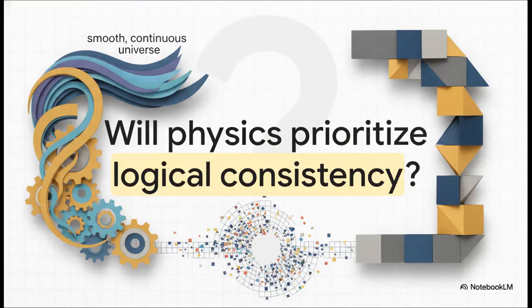Which leads us to our final thought today. Given this incredibly exhaustive framework, is physics actually ready to prioritize logical consistency over beautiful mathematics? If the ACS text is right, abandoning our comforting assumptions of a smooth, continuous universe is literally the only way forward. I really challenge you to look at the next flashy physics headline through this new, consistency-driven lens. Ask yourself, are they just drawing pretty graphs, or are they actually solving the contradictions?